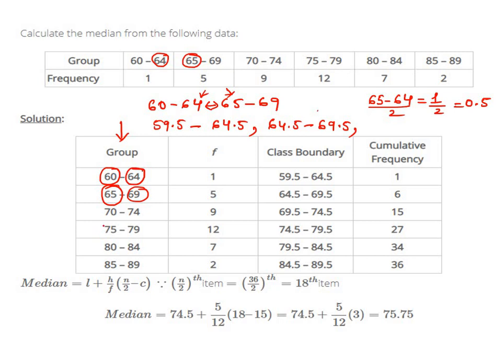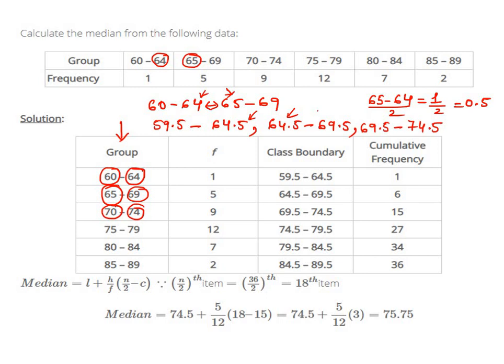And if you do the same thing for the third group, if you subtract 0.5 from 70, it will be 69.5, and add 0.5 to this third one, at the upper limit it will be 74.5. So what happens is, you see now the groups become continuous. The first group where it ends, the second group starts from that number on. So this procedure makes the groups continuous.